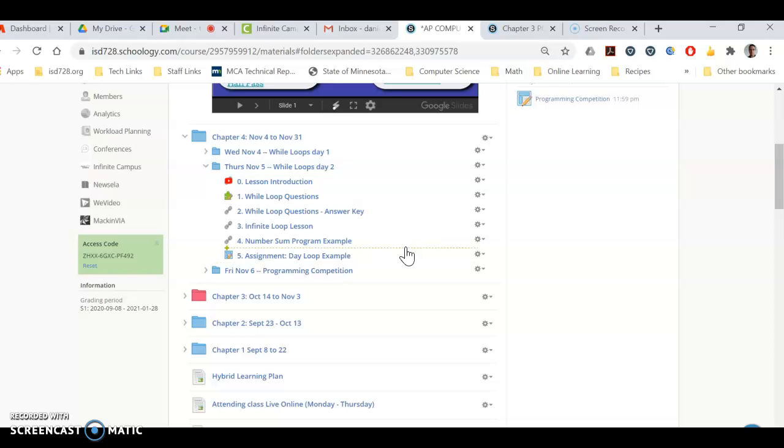I want you to actually program this and submit it either on the assignment right here or put it in your Google Drive folder. That'd probably be easier for me, but either spot to turn it in is fine. It's kind of like a check for me and you to make sure we're doing okay with these while loops. So do turn that in at the end of the lesson today.